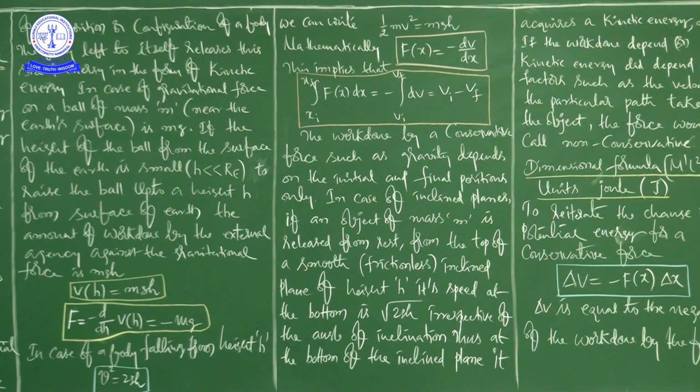So the work done by the external agency. Here external agency means, for example, the muscular force. The force which is applied by the muscles is the key point here. So the work done by the external agency against the gravitational force is mgh. And this work gets stored as potential energy.